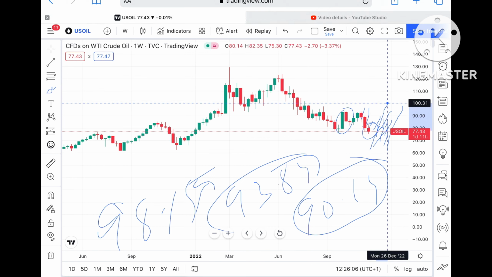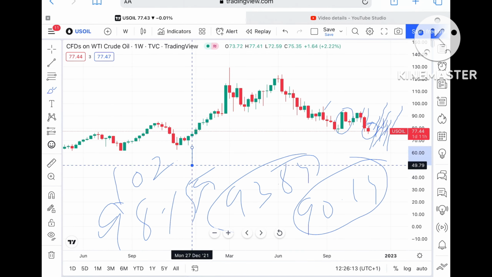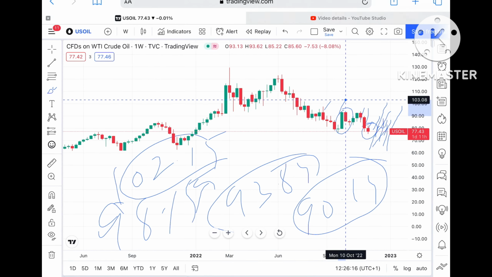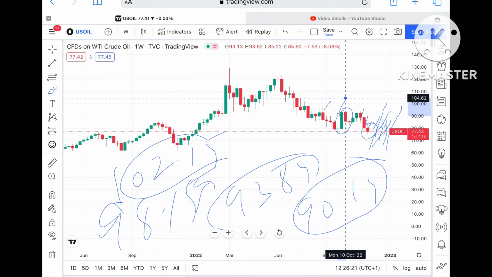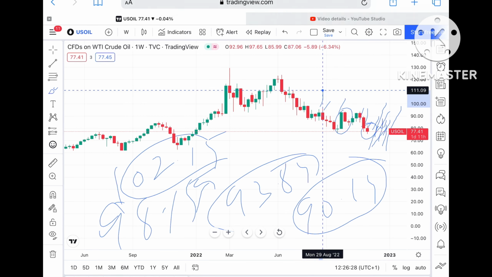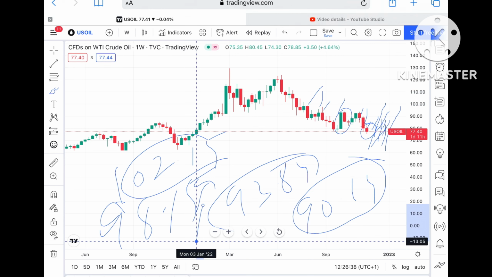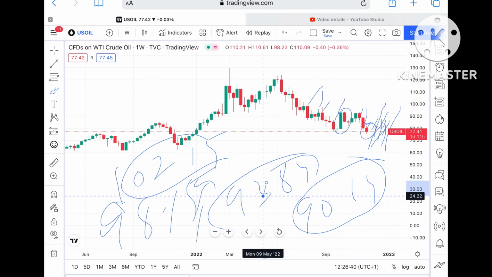Once the price crosses this particular zone, then we can see it can go further high and touch a level of around $100.61, and if that level goes, it can touch a level of $102.15, and from there a level of 104.62. 104.62 is again a weak resistance, so chances are very high that it can go further upside and touch a level of $109.24 to a level of 111.40, and if the price sustains above that level, it can touch a level of 114.17 and then further upside. Keep this in mind: if the price sustains above a level of 102, chances are high that it can go further upside.